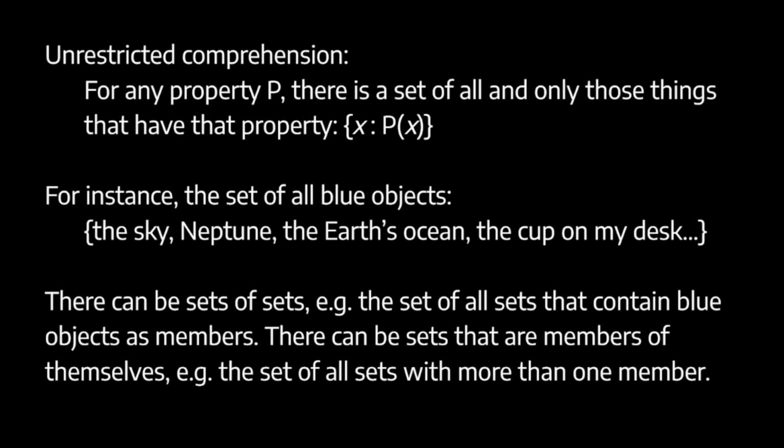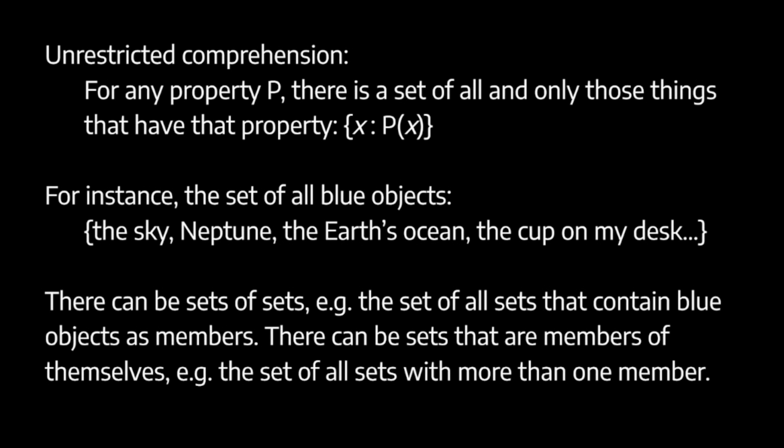For instance, the set of all sets that have more than one member. Since there are multiple sets that have more than one member, this set contains more than one member. So this set is itself a member of the set of all sets that contain more than one member. So this is the idea: you can have sets of pretty much any object. There are sets of sets, and there are sets that contain themselves.